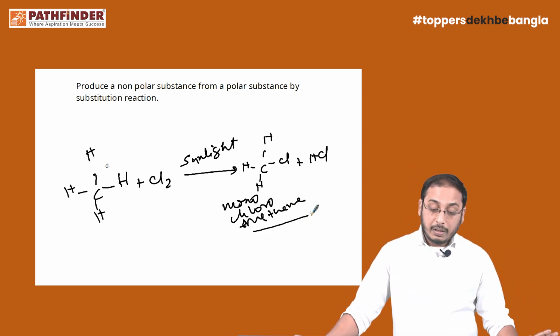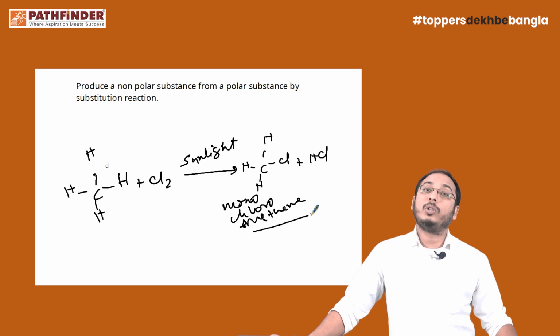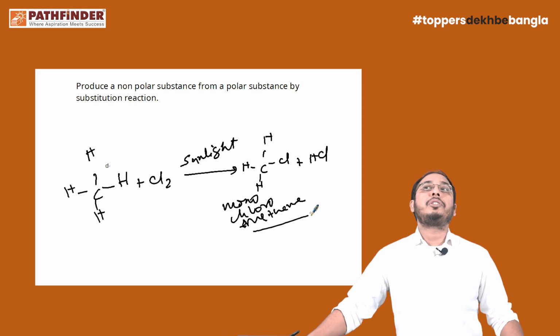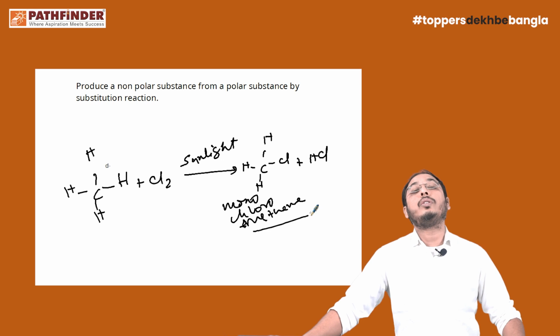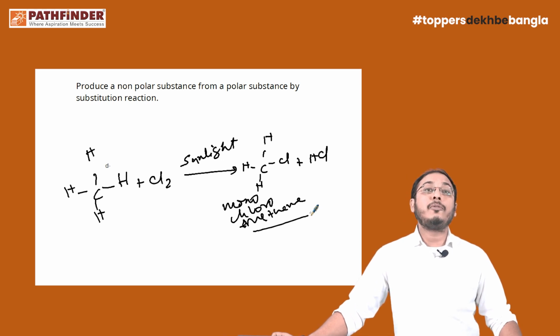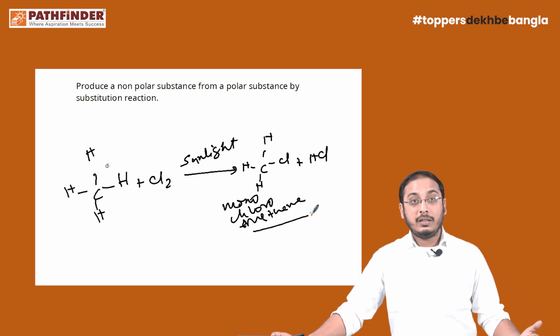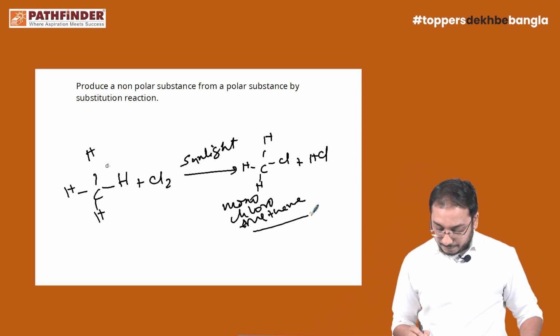Fine. Now in our question, it was asked that a non-polar substance will be formed from a polar substance, right? Now what is a non-polar substance? A non-polar substance is a substance which has a dipole moment equal to 0. That means it will not produce any kind of ion or show any kind of polarity, right? And we have to produce this from a polar substance, which will produce an ion or can show the dipole moment. Fine. So let's see that.